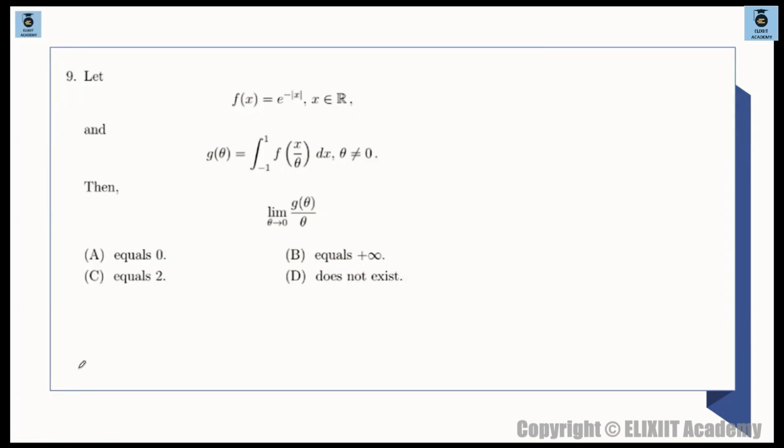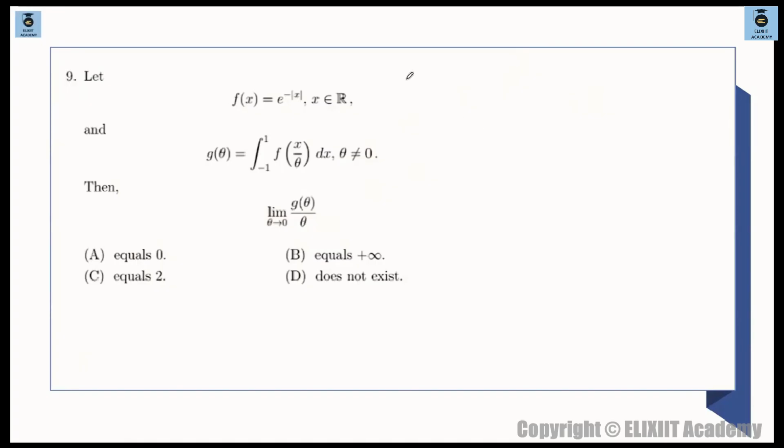f(x) is given to be e raised to the power of mod of x minus of mod of x. g of theta is integration minus 1 to 1 f of x by theta. We have to find the limit as theta tends to 0 of g of theta divided by theta. Okay, basically we have to solve this g of theta. First find g of theta. We have to evaluate this g of theta.